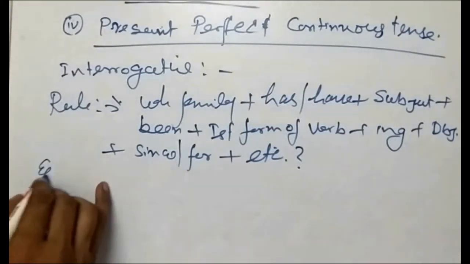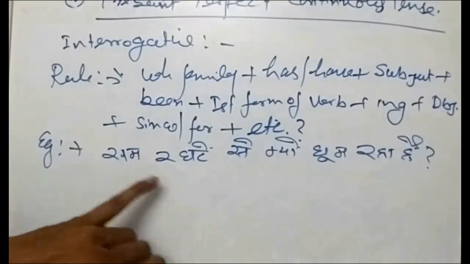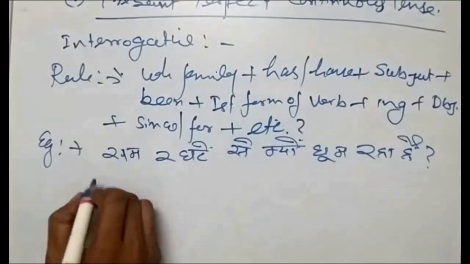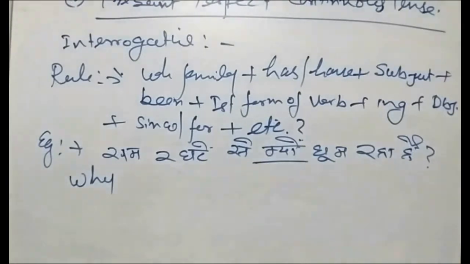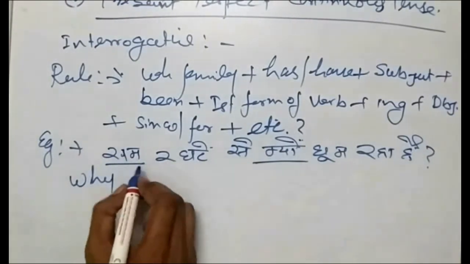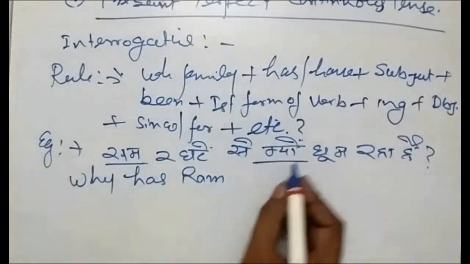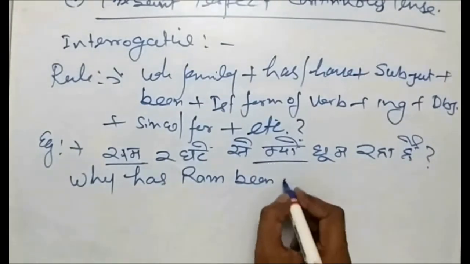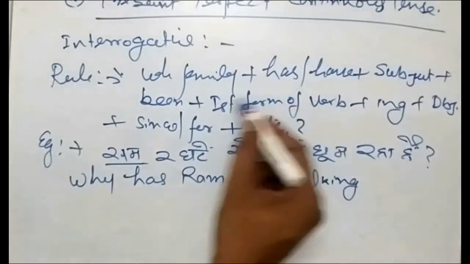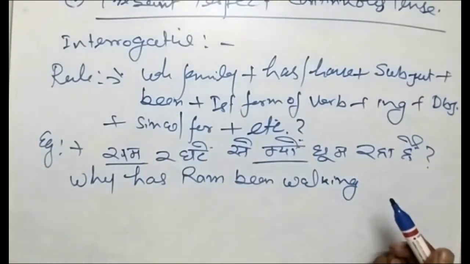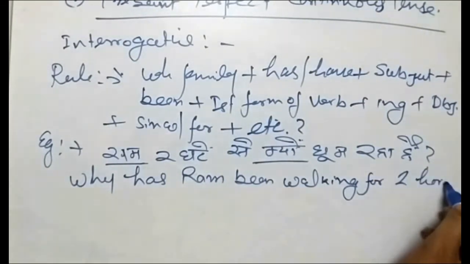So we will take the example: "राम 2 घंटे से क्यों घूम रहा है." What is the WH word here? Why. So first part will be why. Then Ram is a singular subject, so it will be has. Then the subject Ram, been, walking. Two hours is not a certain time, so you have to put for. For 2 hours. Question mark.